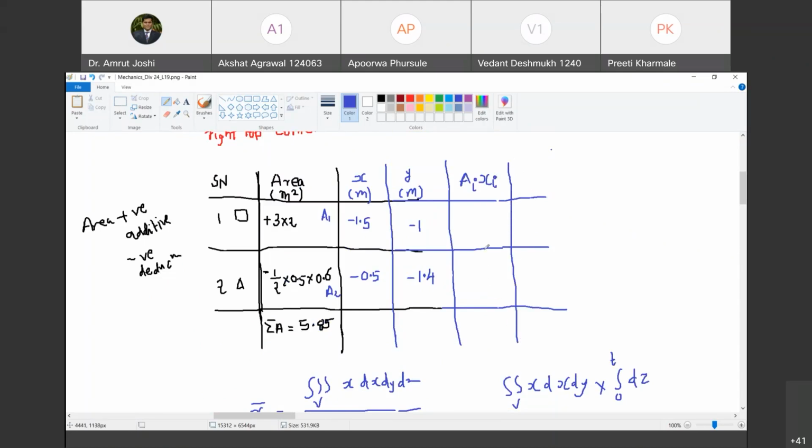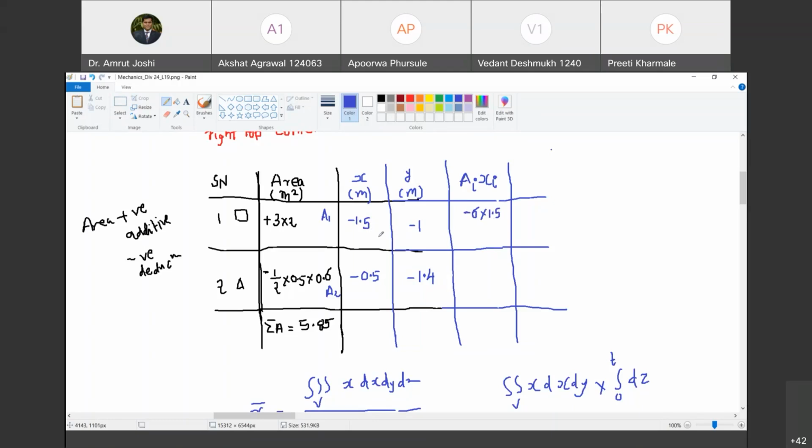Do you agree with me? Yes, sir. So let me write down a1 x1. What is a1? A1 is 6. What is x1? 1.5. Are you with me? Yes, sir. So it is 6 into 1.5. Happy? Yes, sir. With negative sign because x is negative.